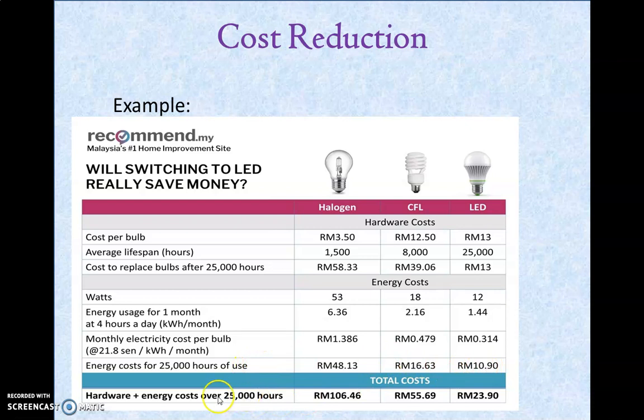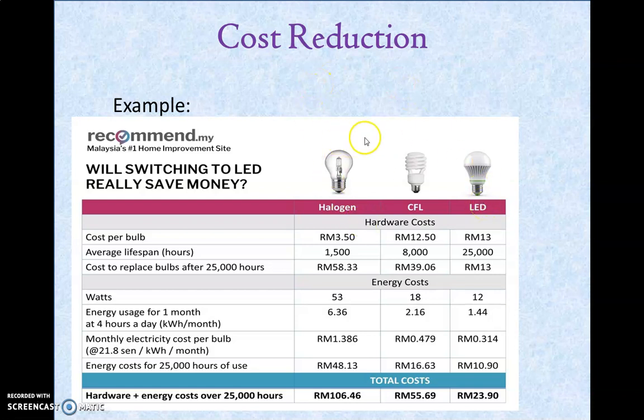At last, for both the hardware equipment plus energy cost for 25,000 hours, if you put a halogen bulb, you need to spend 106 rupees 0.46 paise. If you purchased a CFL bulb, you need to spend 55 rupees and 69 paise. But you need to spend only 23 rupees 90 paise when you purchase an LED bulb. So which one are you going to use? If you are running an organization, which bulb will you use in your concern?